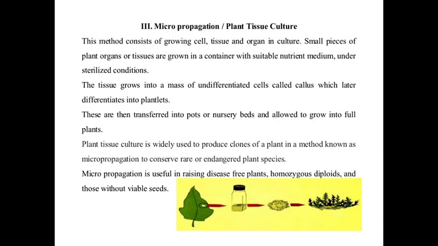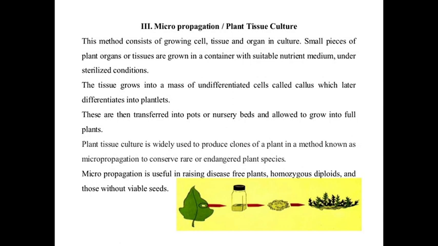All conditions are maintained sterile, and the transfer is also done under sterilized conditions. Sterility is totally maintained during this process, and the tissue grows into a mass of undifferentiated cells called callus.